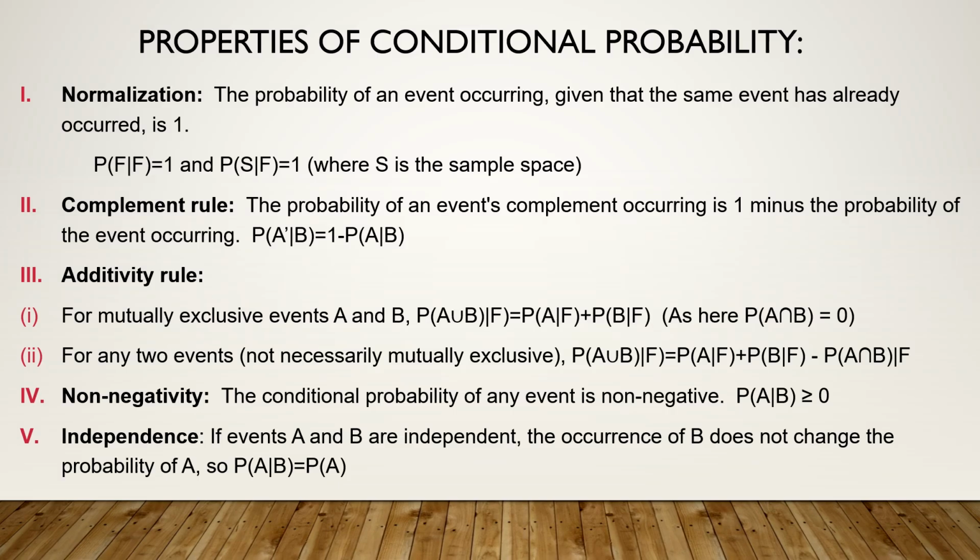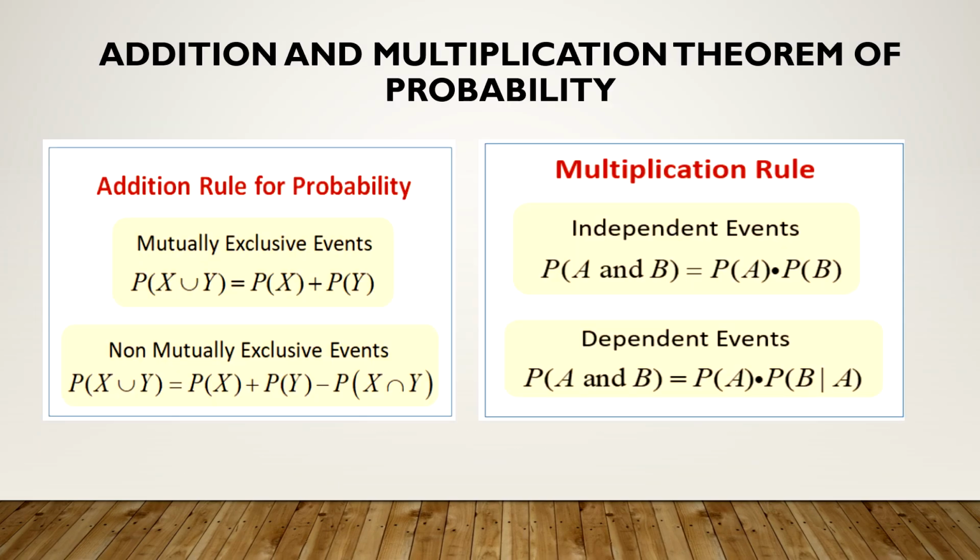Non-negative, obviously, like any other probability, P of A given B should always be greater than or equal to 0. Independence, just now we have seen, in case they are independent, then obviously P of A given B, means conditional probability, is the same as the simple probability P of A. So this you should always be keeping in mind.